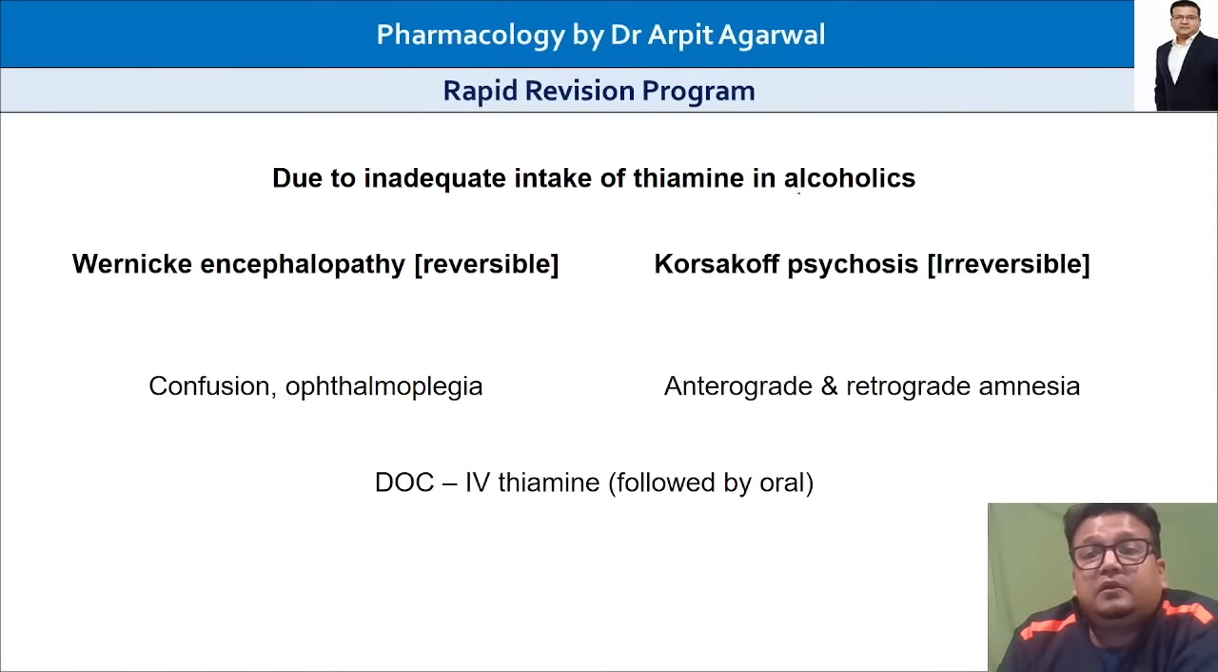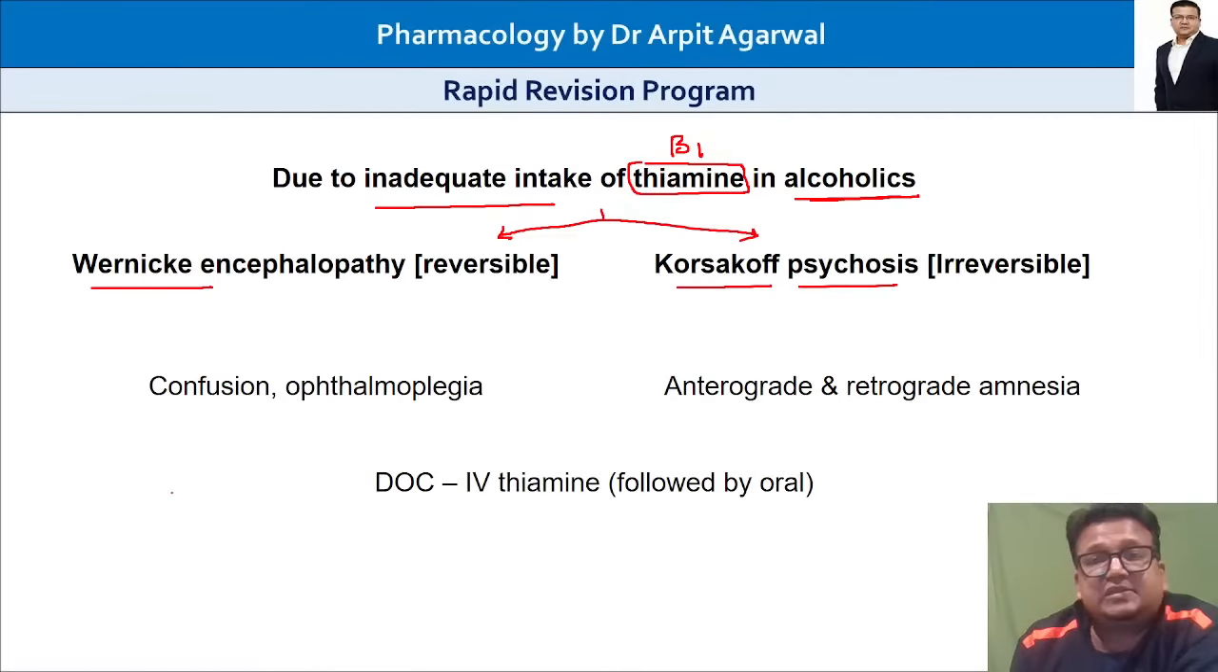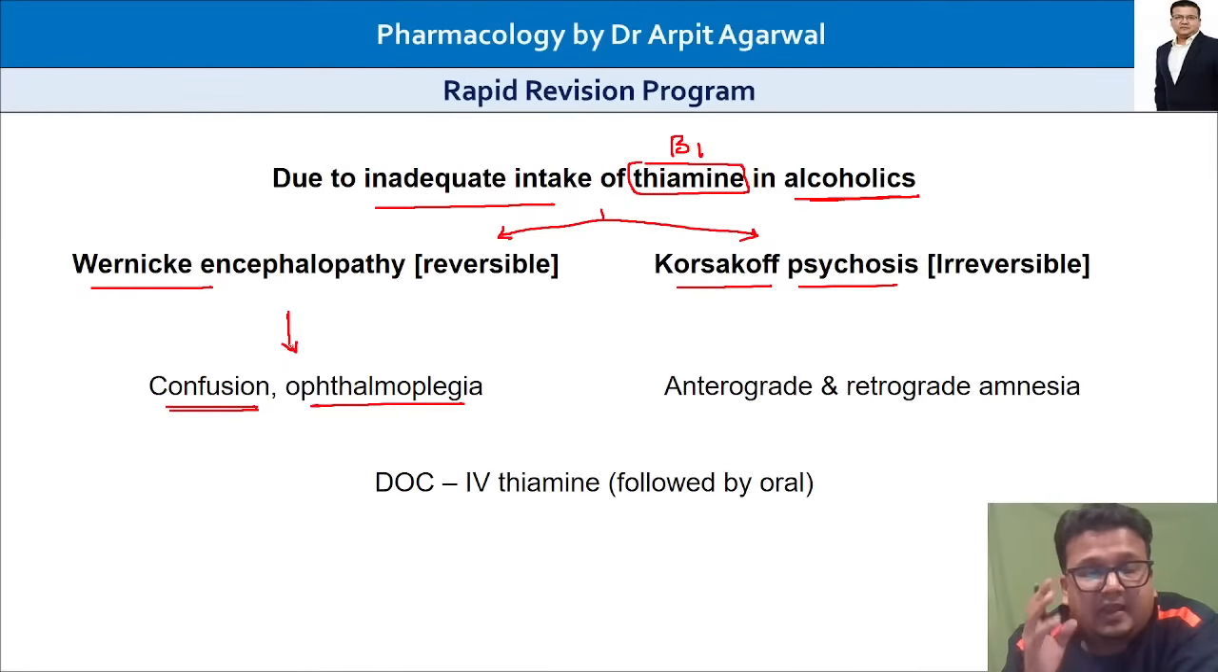In chronic alcoholics, because of malnutrition, there is inadequate intake of thiamine, vitamin B1. It can lead to two things. One is Wernicke encephalopathy, another is Korsakoff psychosis. In Wernicke, confusion and ophthalmoplegia are the main symptoms. So remember the question said confused state, nystagmus, blurring of vision, ophthalmoplegia.